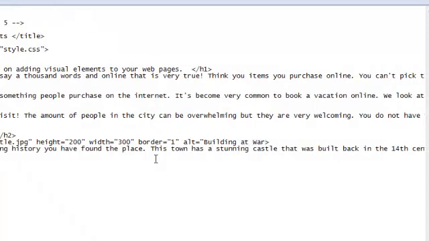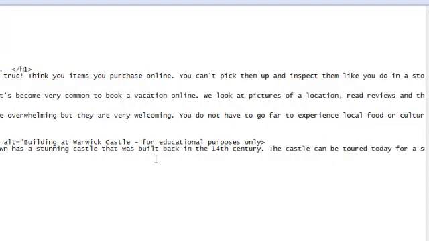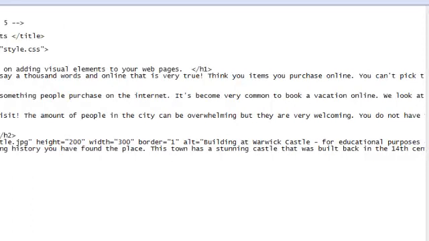at Warwick Castle, and we're going to put for educational purposes only. The reason we put this is that if someone's viewing our page, they know that we're creating this for school. This photo, while it was potentially copyrighted by the person who took it, we're saying we're only using it for education. We're not using it to sell. We're not using it for anything else. Again, as we told you in the beginning though, these photos were taken by an instructor at the university, so it's no big deal using these photos in this week's lesson for the tutorial practice.